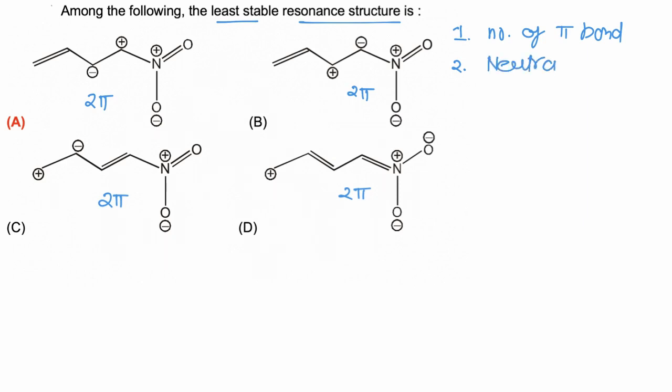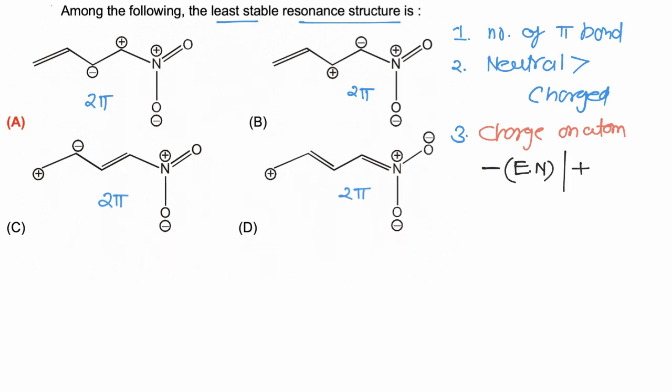Then neutral are always more stable than charged, but in this case all the resonating structures are charged, so we cannot compare on the basis of charge. Then we have to consider charge on atom. Those resonating structures are comparatively more stable in which negative charge is on more electronegative atom and positive charge is on less electronegative or electropositive atom.